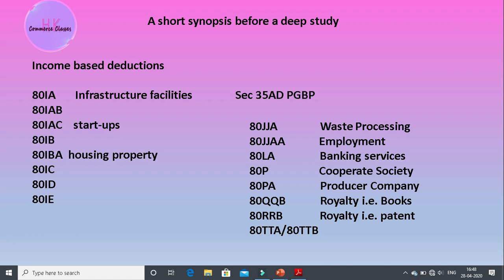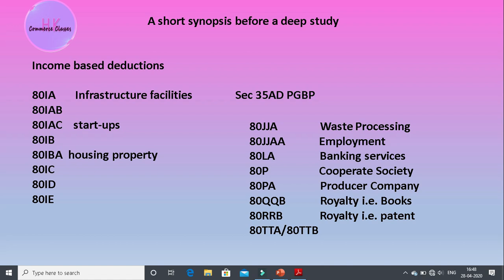And 80PA says to promote more producer companies. See, we can also say that Narendra Modi, our PM, has also said make in India, okay. So the person who is promoting this will be able to get the deductions under this section.